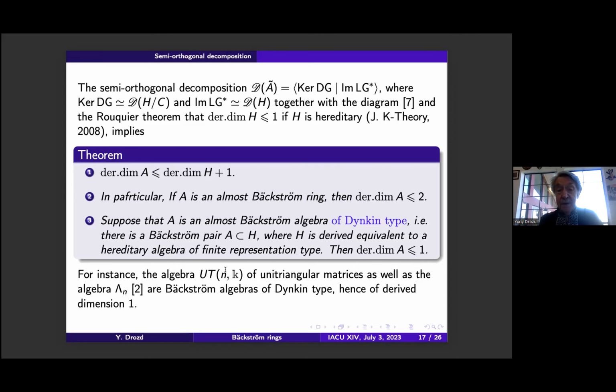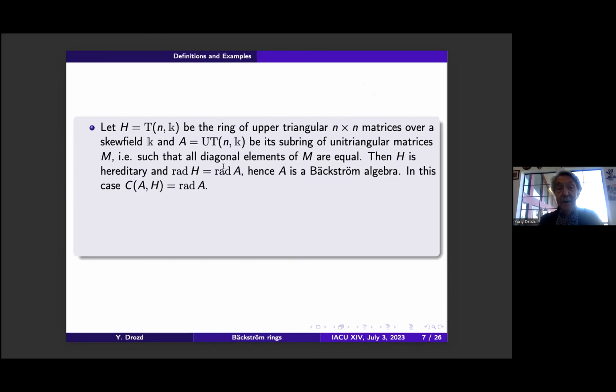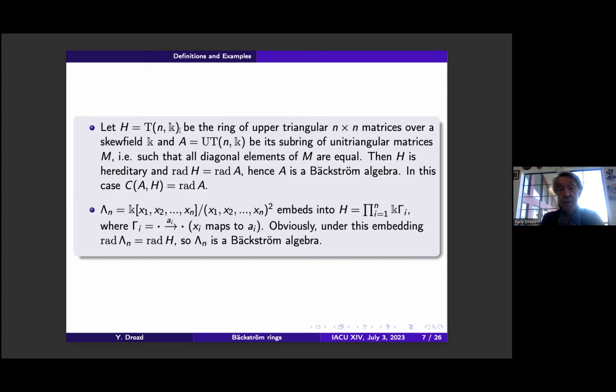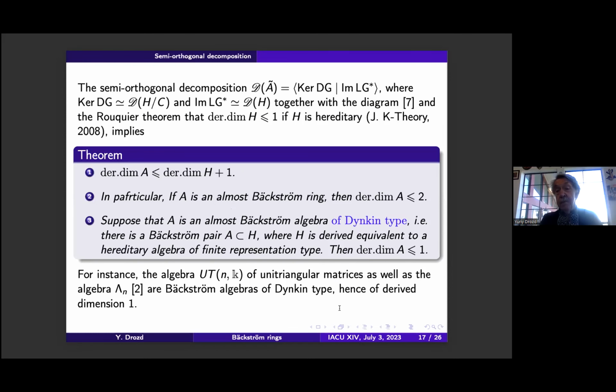For instance, let's consider this algebra of unitriangular matrices. The corresponding hereditary algebra is of finite representation type. That is a Dynkin algebra, of type A_n. So H is a Bäckström algebra, and the same is for this quotient. So both of them are of derived dimension 1, not 0.